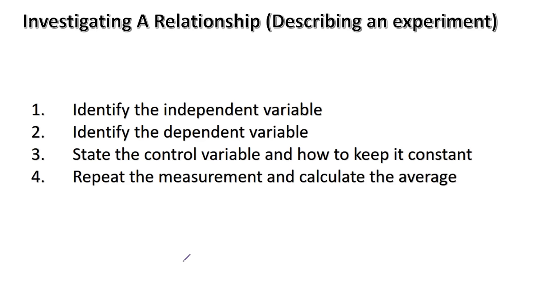Then in paper 2, there might be questions that ask you to investigate a relationship, or in simpler terms, describe an experiment to determine the relationship between two quantities. The very first thing you need to identify is the independent variable, then the dependent variable, and at times you are also asked to identify the control variable and how you keep it constant. And in any experiment, you always repeat the measurements and calculate the average.